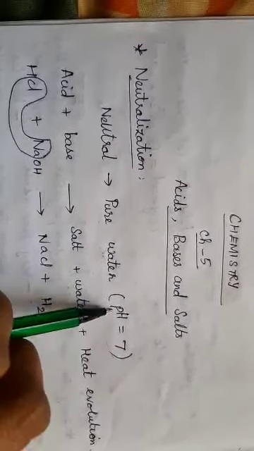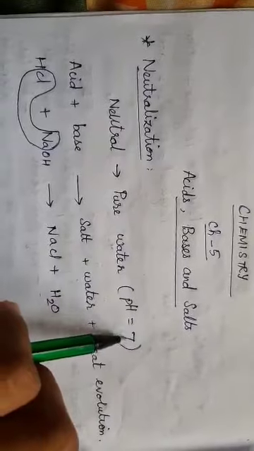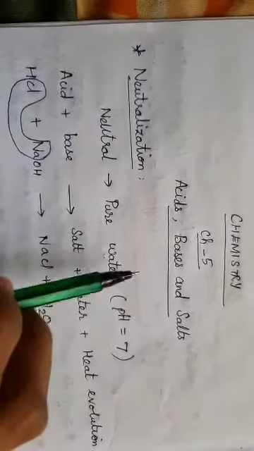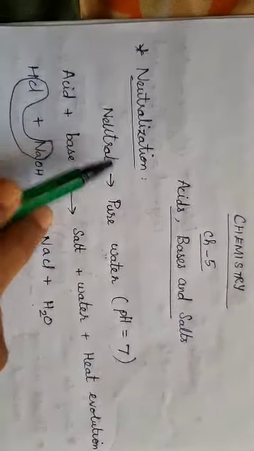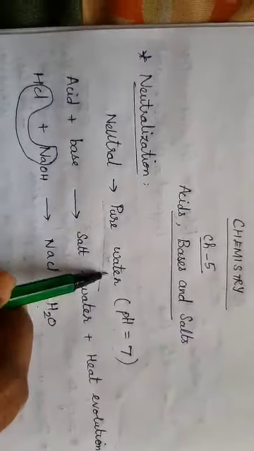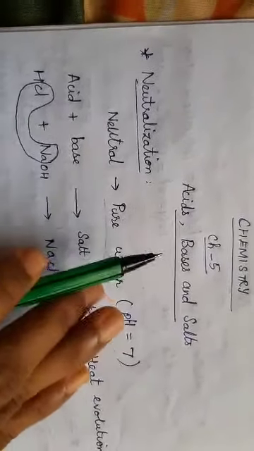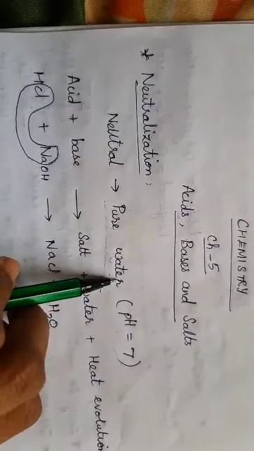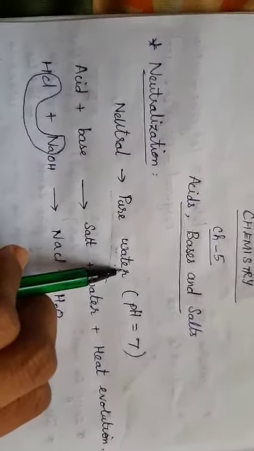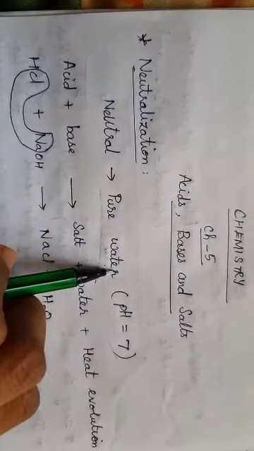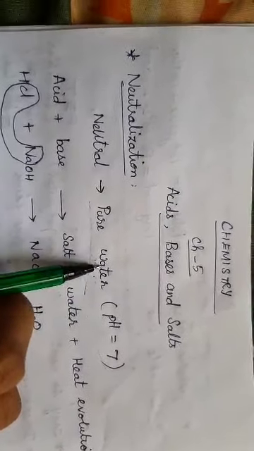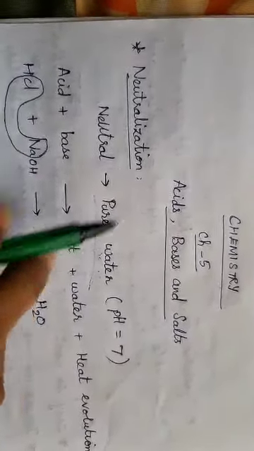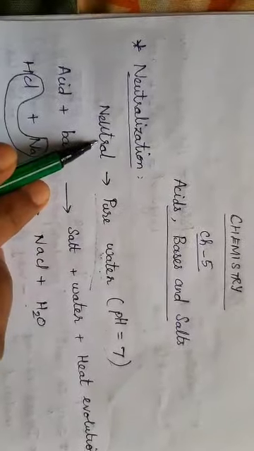So whenever a solution has exact pH equal to 7, then that is your neutral solution, and that is nothing but pure water which has no salts or minerals in it. Completely zero condition it will be. No salts, no minerals present in it. That is what is called pure water, and that is your neutral solution.